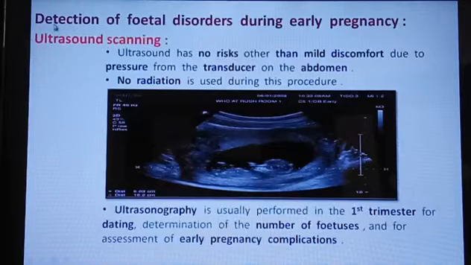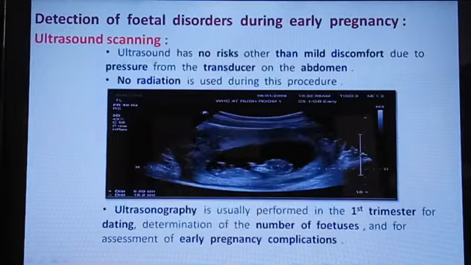Under that you have to move to ultrasound scanning. Okay, what is ultrasound scanning? In that scan there is no risk other than mild discomfort due to pressure from the transducer on the abdomen. Under ultrasound scanning no risk is there, only one mild discomfort. What is the discomfort? With the help of the transducer, pressure is given to the abdomen region, at the place where the scan is done.